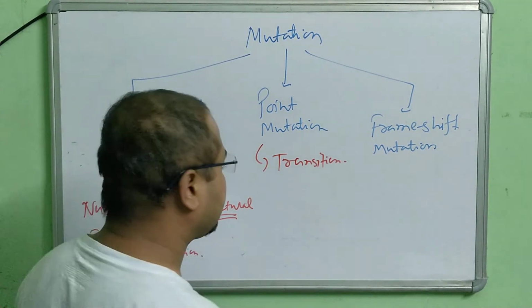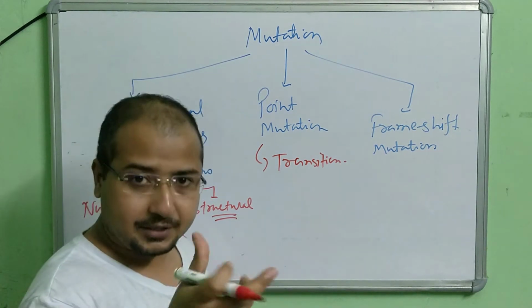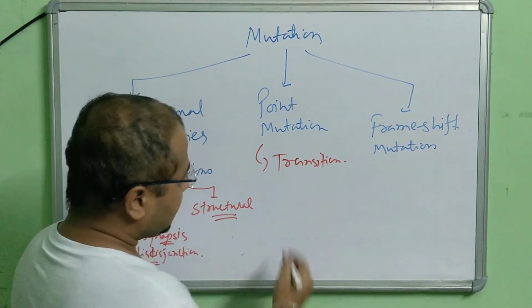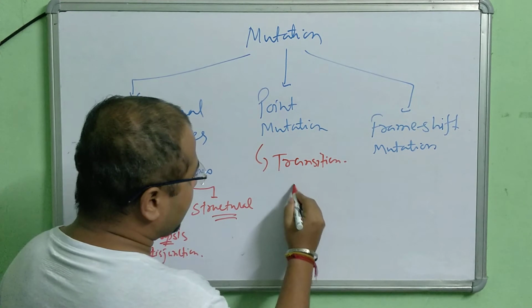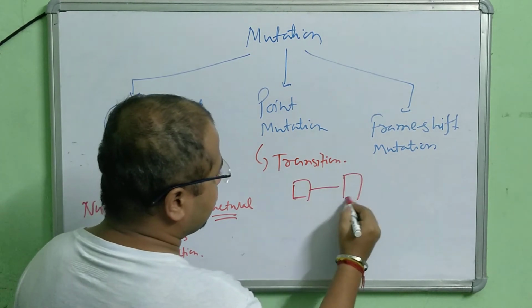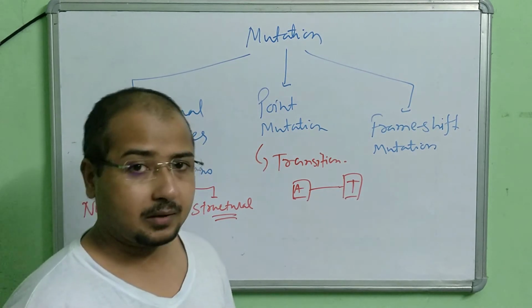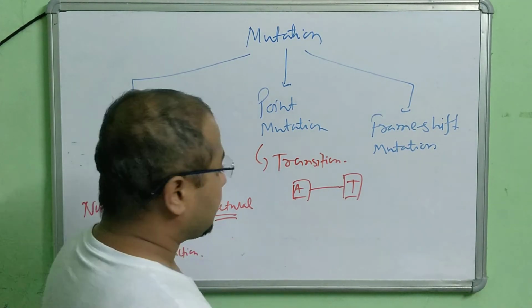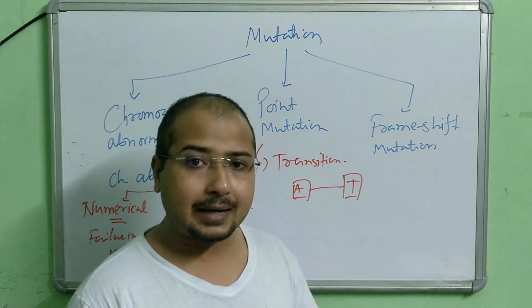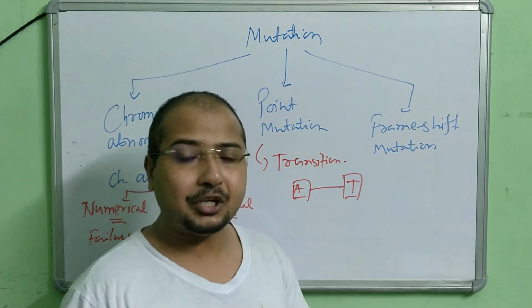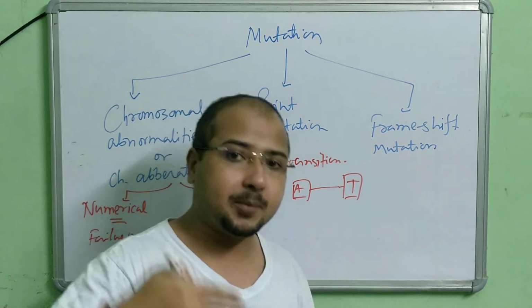In this case, how does the replacement take place? Suppose this is a base pair, where there is adenine paired with thymine. What may happen is that a purine is replaced by another purine, and a pyrimidine is replaced by another pyrimidine.